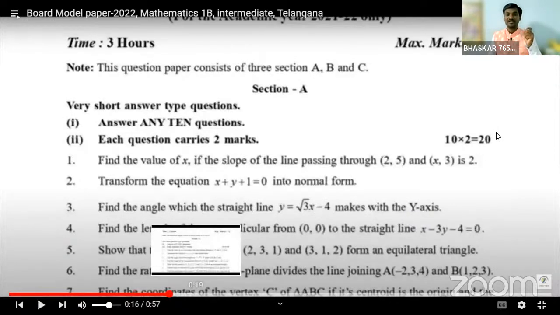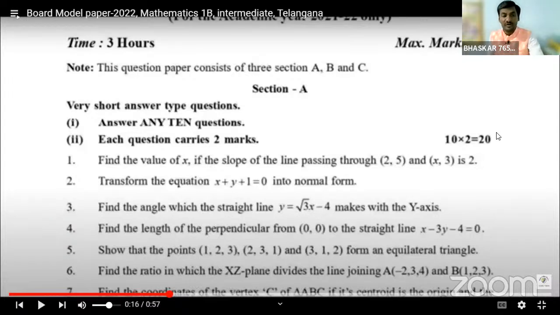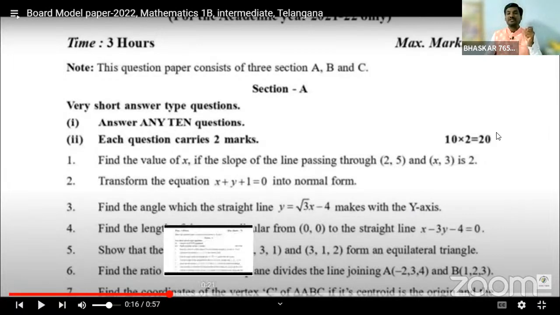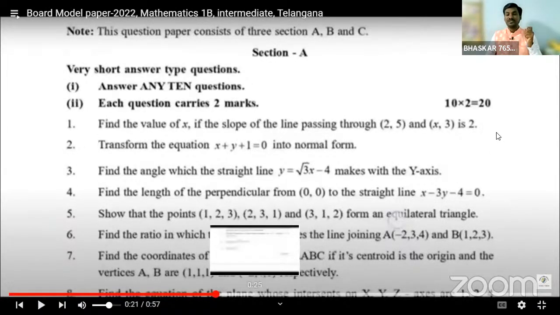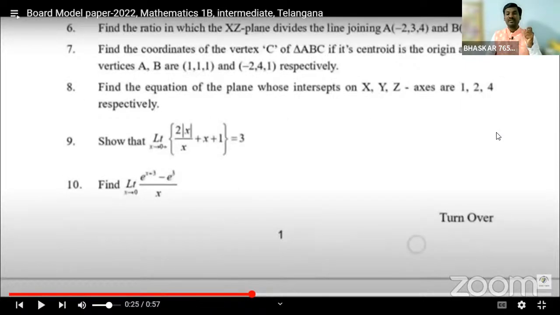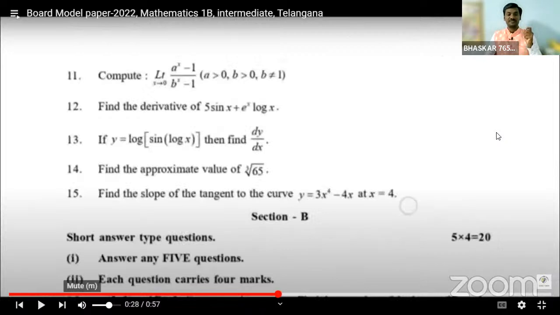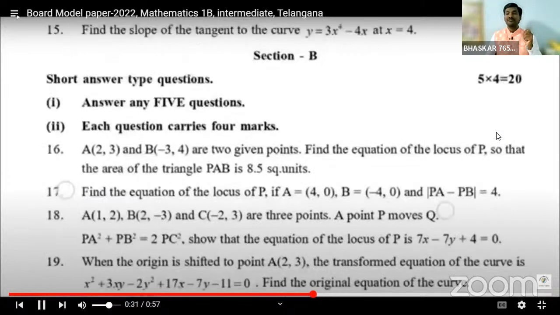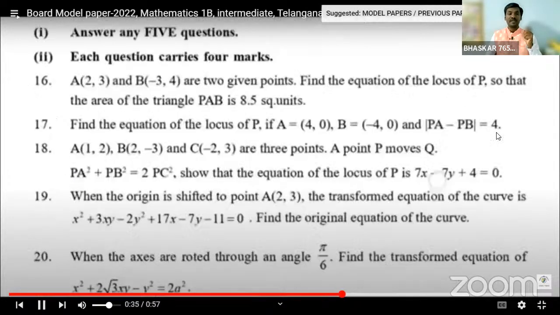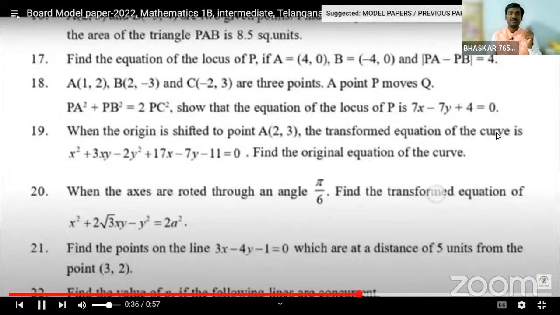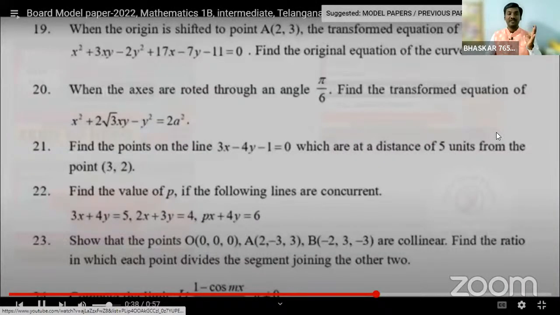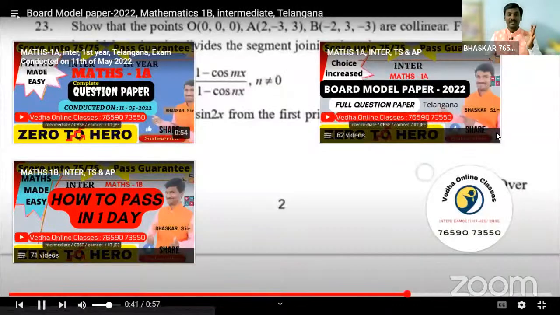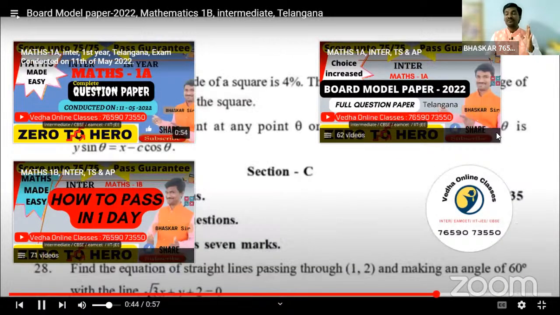In section A, we have to attempt 10 questions, and each question carries 2 marks. 10 into 2 is 20, and out of 15 we have to write 10 questions. In section B, we have to attempt 5 questions. The questions are numbered 16 up to 27, so that is section B.